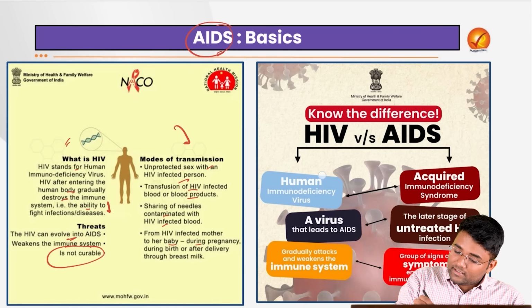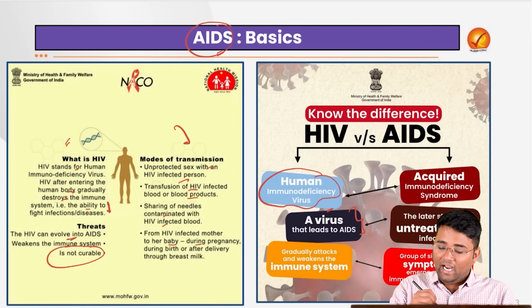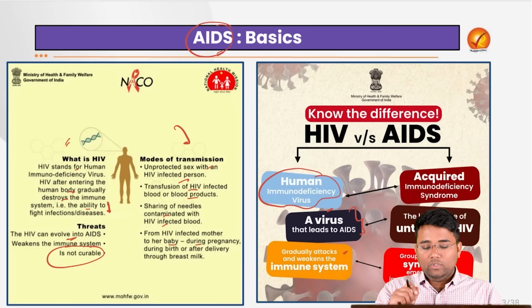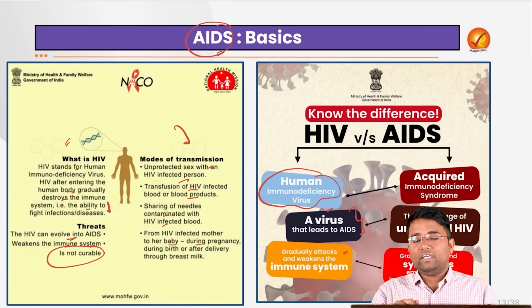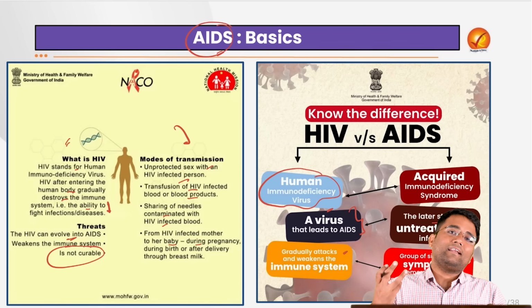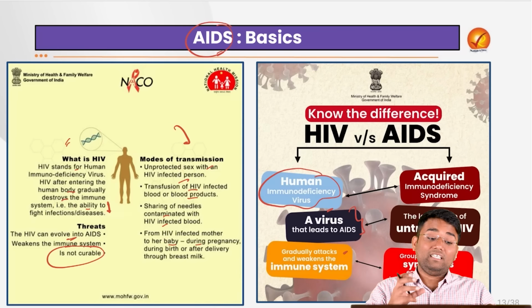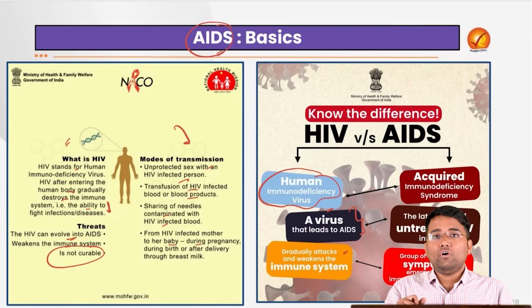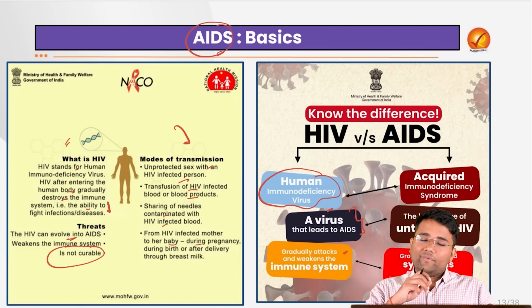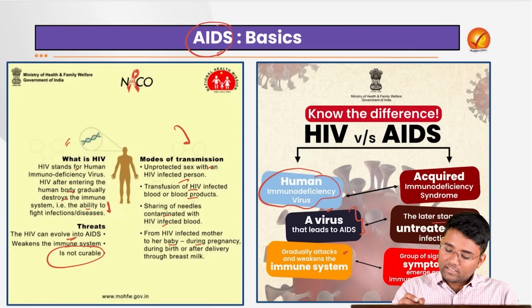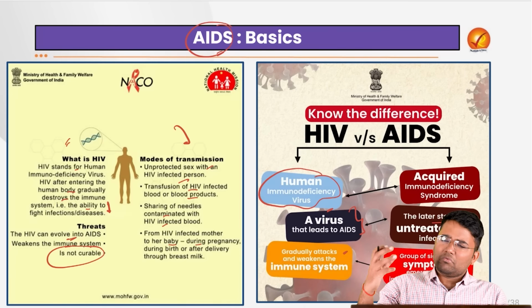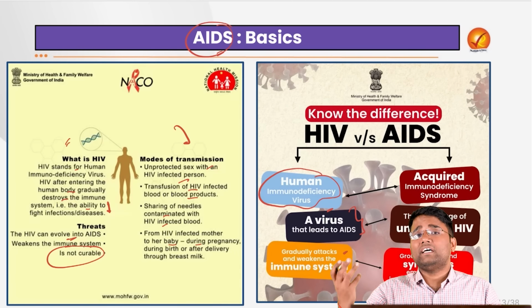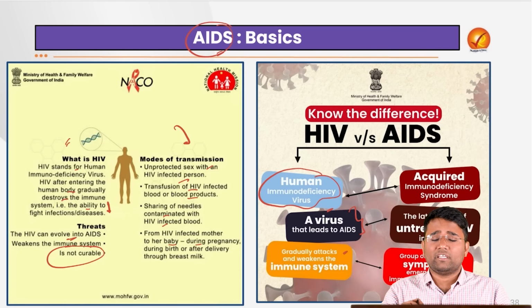Now, the human immunodeficiency virus is a virus that can lead to AIDS; it gradually attacks and weakens the system. AIDS is the later stage of untreated HIV. For example, antiretroviral therapy is a group of drugs generally given to HIV patients. So the impact can be reduced, however, it is not 100% curable. Also, there is a group of signs and symptoms that emerge as the immune system weakens; for example, people generally get infected with other kinds of diseases because their immune system has become very weak.